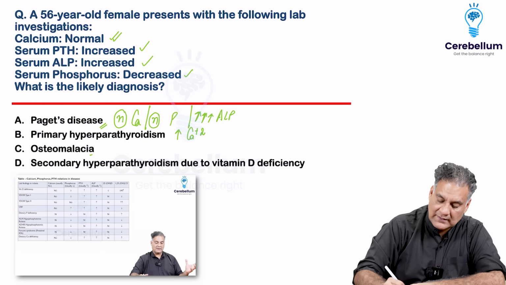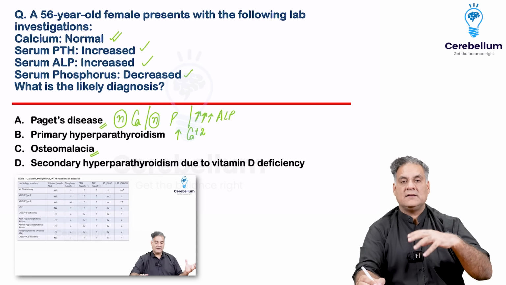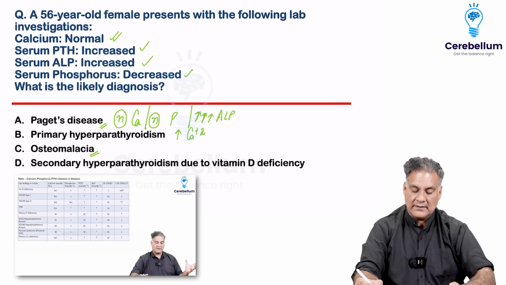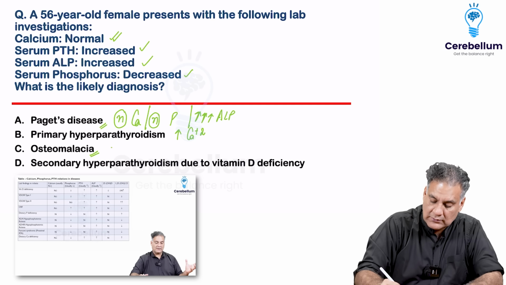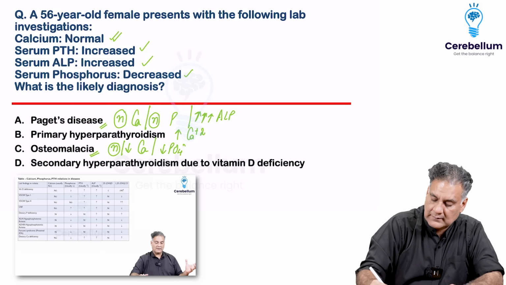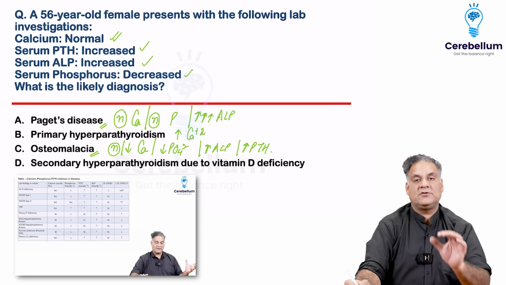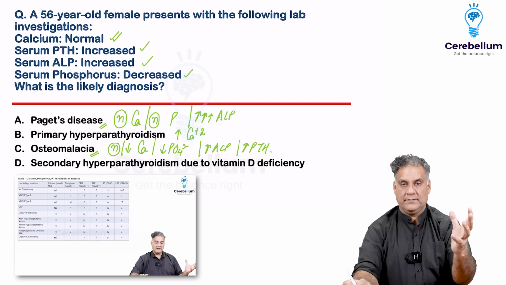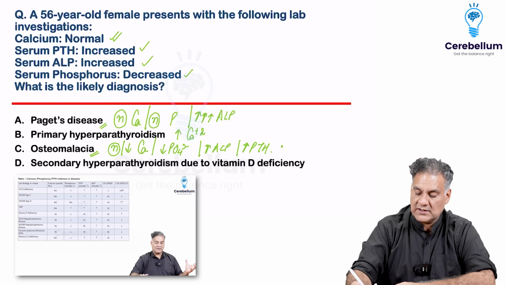In osteomalacia, they must mention in the detail that the patient has normal to low calcium, decreased phosphate, high ALP and high PTH. So here osteomalacia is also an option. But in osteomalacia, usually the cause is decreased vitamin D3.